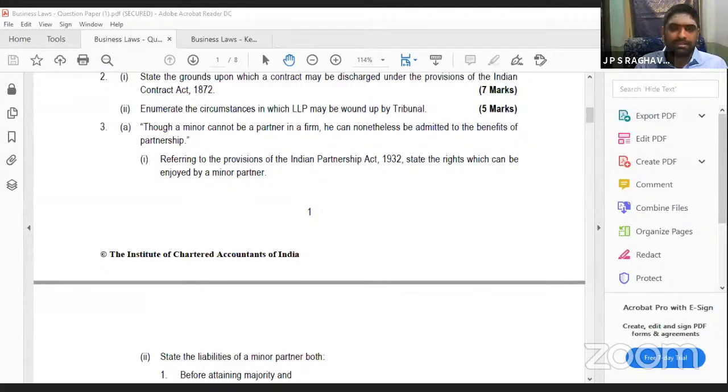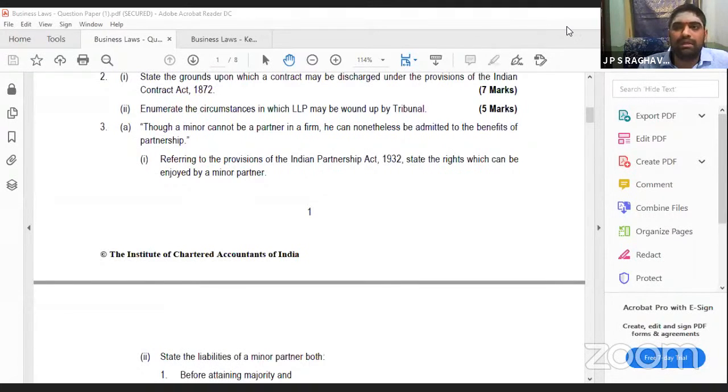He will not be personally liable. That is the thing. When it is done by a guardian, are you asking a question like this? If any minor enters into any contract in the name of the guardian also, please listen. The guardian can do it only with the permission of the court. He can do some contracts on behalf of the court. Even then, the minor will not be personally liable. Even in the case the guardian enters into a contract, the minor will never be personally liable.